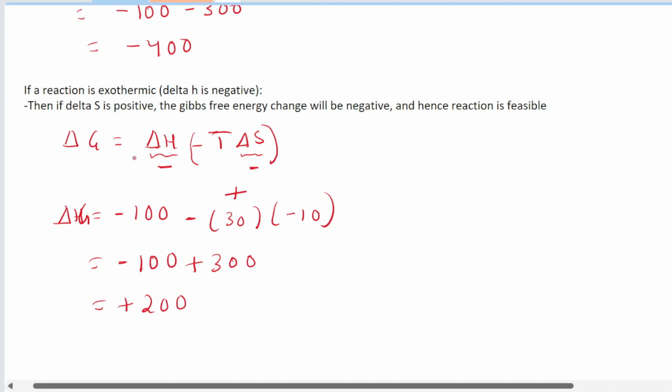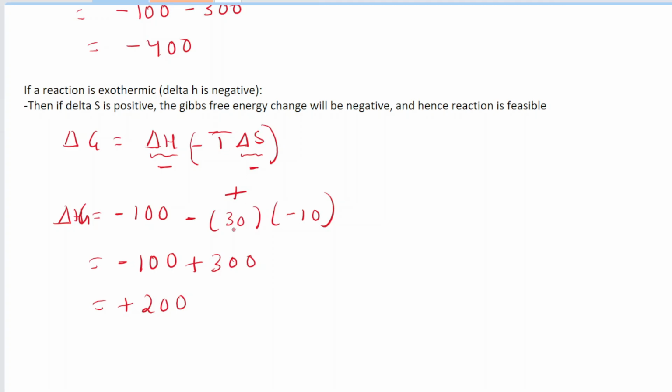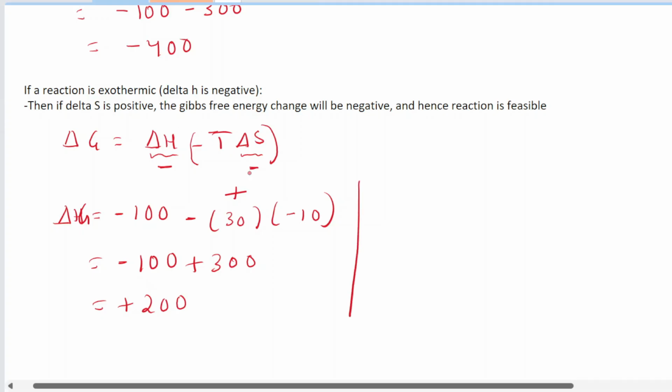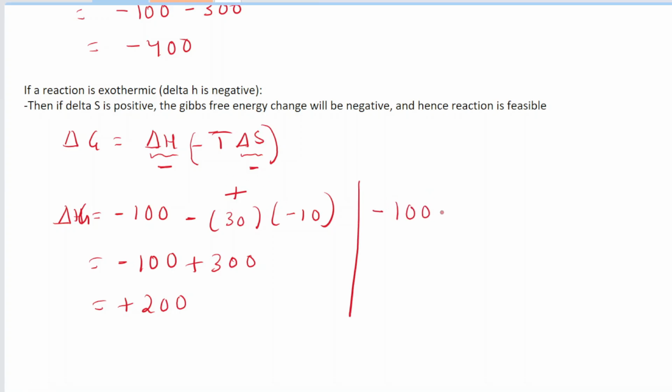But there is one way in which we can make this reaction feasible, and that way is to decrease this temperature value until the positive value is less than the negative value. Let me show you. So let's say we decrease the temperature of this reaction. Okay, so this will be negative 100, the same one, minus, let's make this value, for example, 5 instead of 30. So we have reduced the temperature of this reaction. And the same entropy value, negative 10. How much do we get this time? This time we get negative 50.